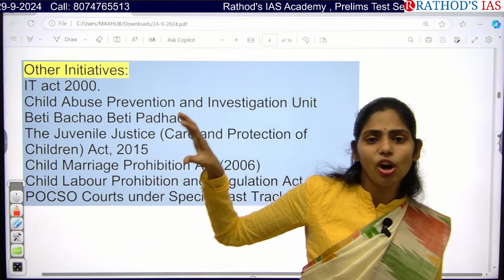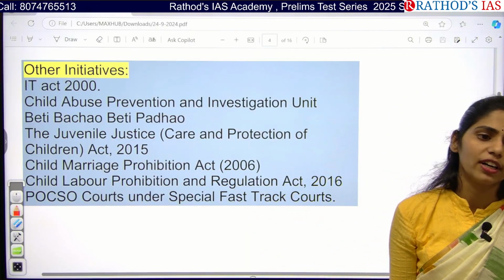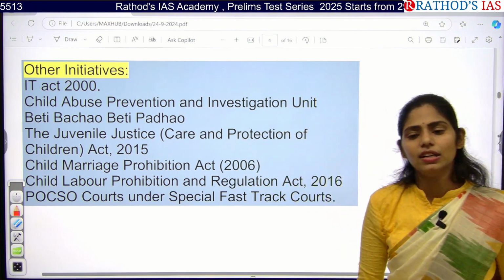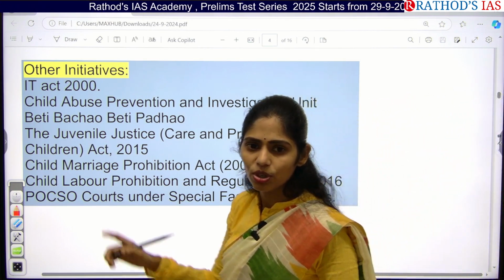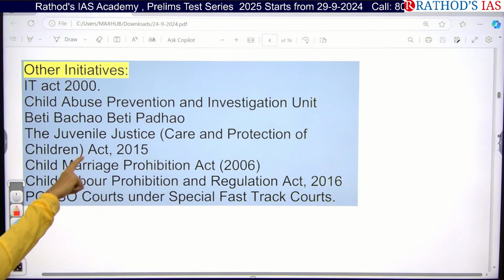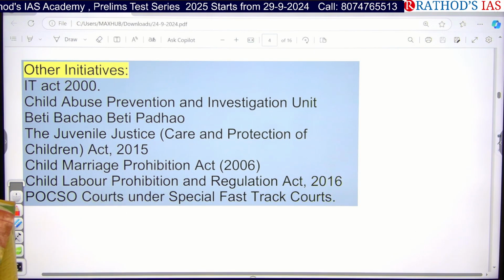So these all are the laws in our country which are protecting children of our country. You have to know this, because if you have attended my class of analysis of GS paper 2, I gave special reference to articles, case studies, laws, and even the importance of schemes. Many of you might be knowing that.